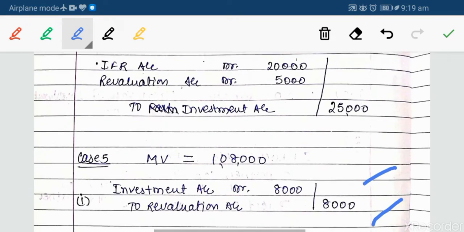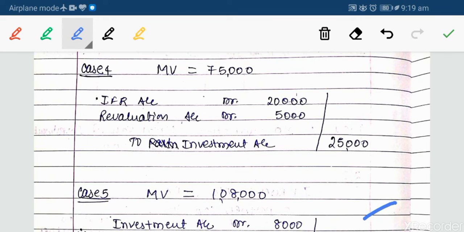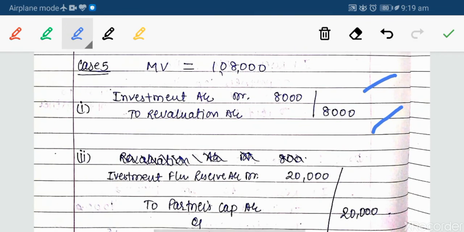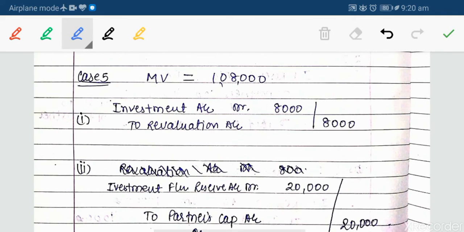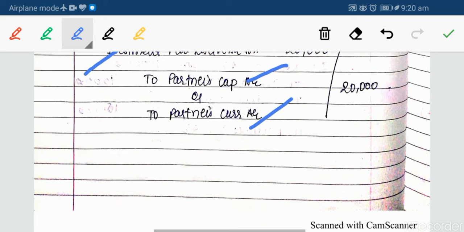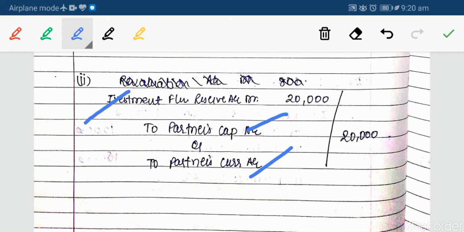to revaluation account. Now look at these two entries very carefully: if we are losing some amount more than that reserve, then we are transferring it to the debit side of revaluation account, and when we are gaining any value over that investment, then we are crediting it to the revaluation account. Okay, so I have transferred that 8,000 rupees to the revaluation account, and that investment fluctuation reserve account is distributed among the partners in their old profit sharing ratio. Whatever will be the old profit sharing ratio, it will be distributed among them.